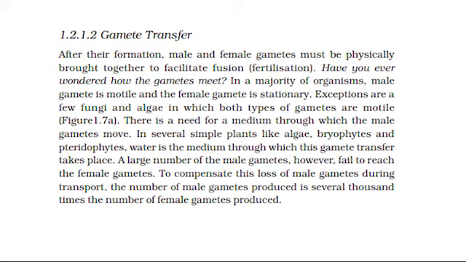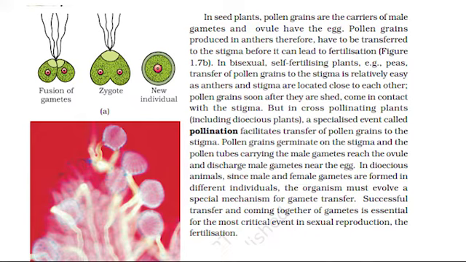A large number of the male gametes, however, fail to reach the female gametes. To compensate for this loss of male gametes during transport, the number of male gametes produced is several thousand times the number of female gametes produced. In seed plants, pollen grains are the carriers of male gametes and the ovule has the egg. Pollen grains produced in anthers therefore have to be transferred to the stigma before it can lead to fertilization, Figure 1.7b.